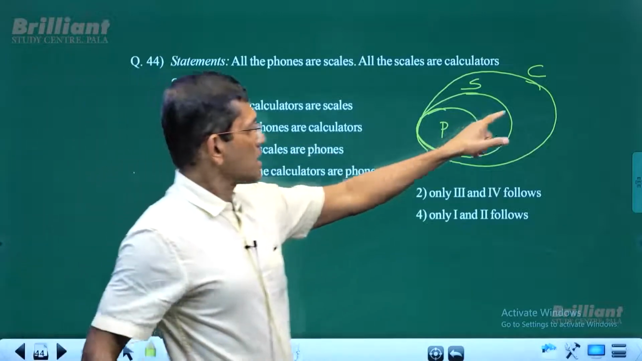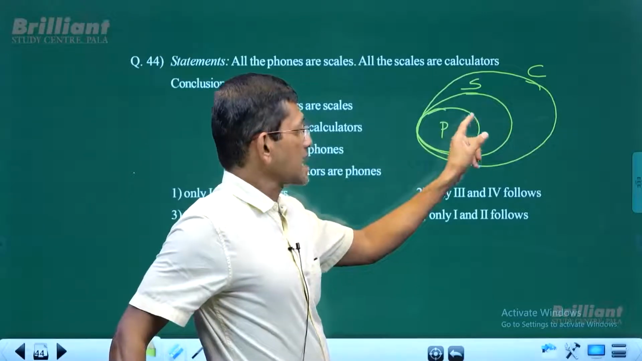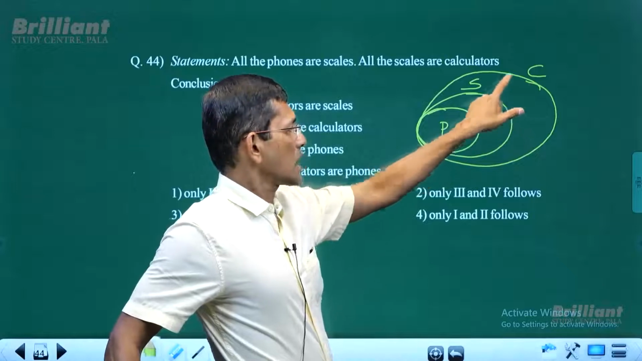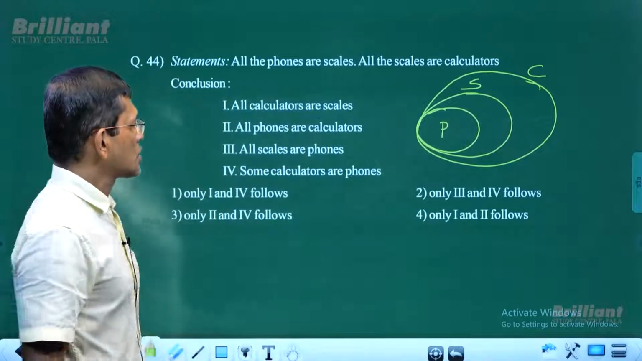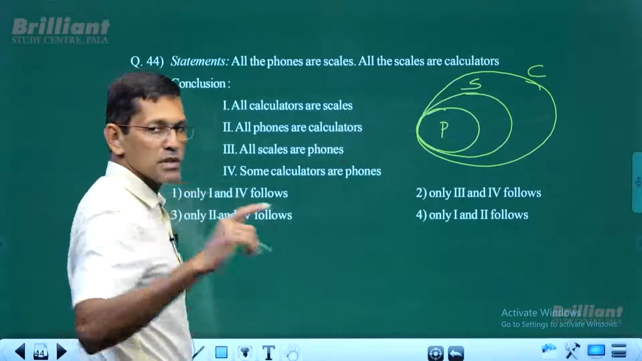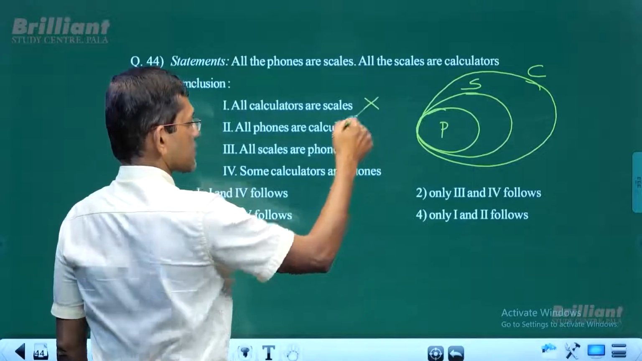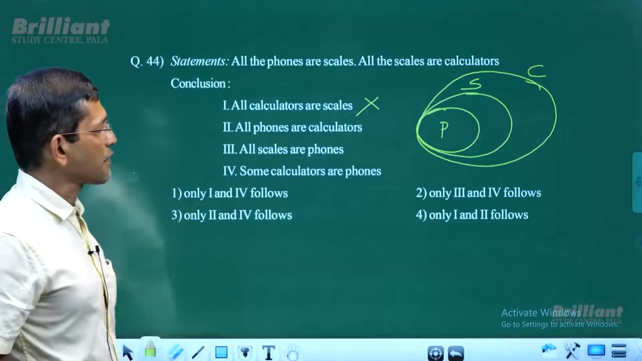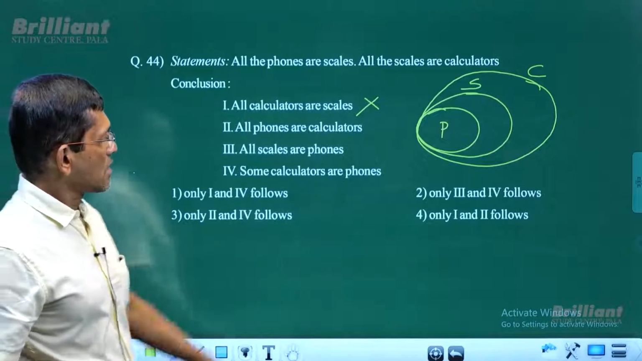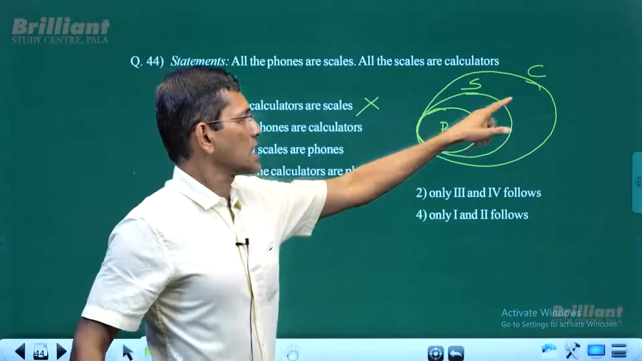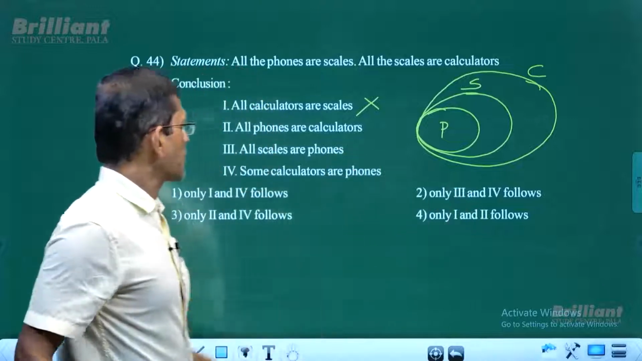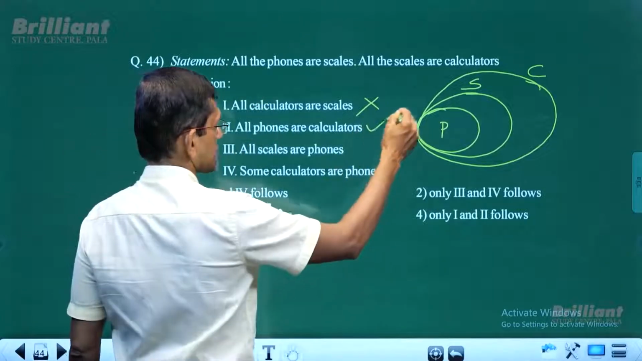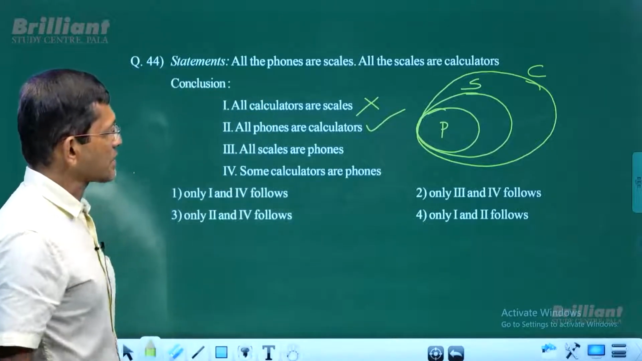All calculators, are they scales? All the scales are calculators. Can you say all calculators are scales? Not really. So the first one is invalid. Positive conclusion invalid means doesn't follow. Now, all phones are calculators. All phones, are they calculators? Well, look at that. All phones are inside the calculator circle. So all phones are calculators. That's correct.